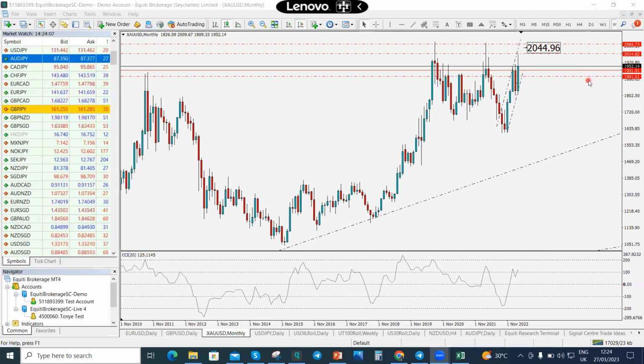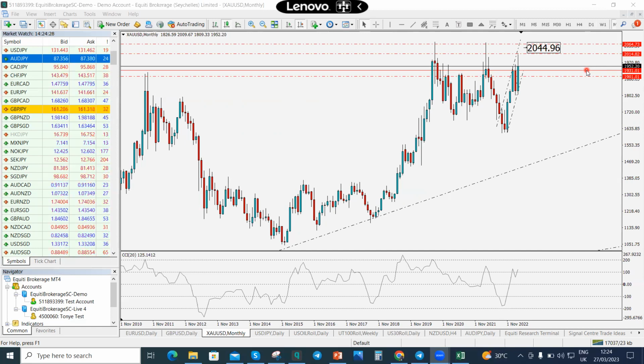After 2014, 1931 and 1901. Now, I'll tell you about the 1931 and 1901 when we scale down to a lower time frame, because of course, you're not going to appreciate those levels on the monthly time frame. So on the monthly time frames, the level you're going to be really appreciating is 2064 and 2014.